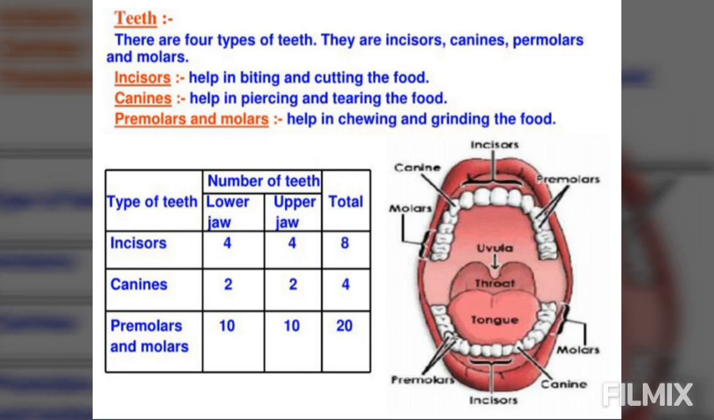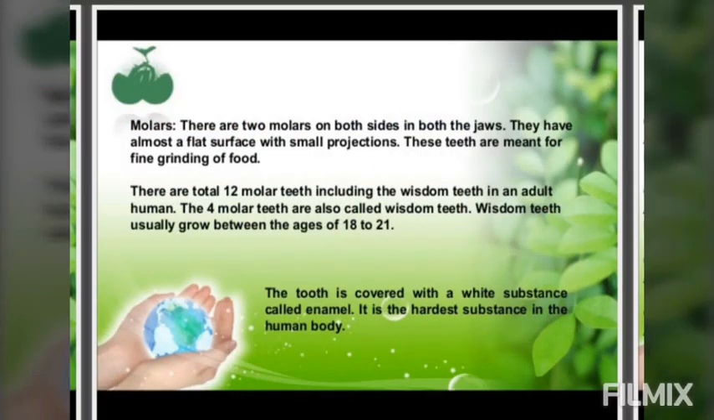Canines are sharp teeth on either side of the incisors. They are located on both sides and are very sharp. Piercing and tearing of the food, wherever we have to tear the food, basically in the non-veg. So these canines play a very important role there. Then premolars on either side of the canines are 8 in number, which help in chewing and grinding of the food. Then comes the molars on either side of the premolars.